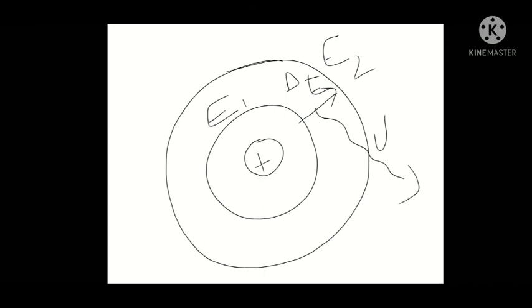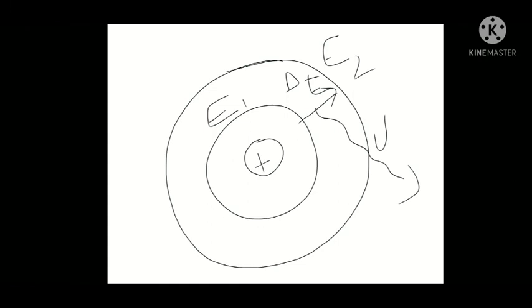Okay. Now how much energy will it emit? That will be equal to the difference in energy between the second energy level and the first energy level. That difference in energy can be represented as delta E. So during the jump, the electron will emit energy equal to the difference between the second energy level, E2, and the first energy level, E1.